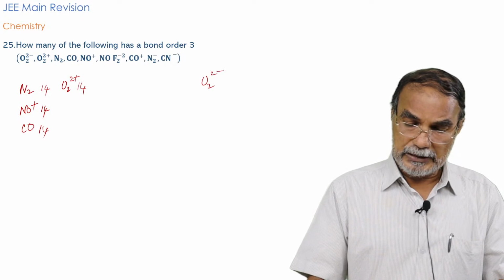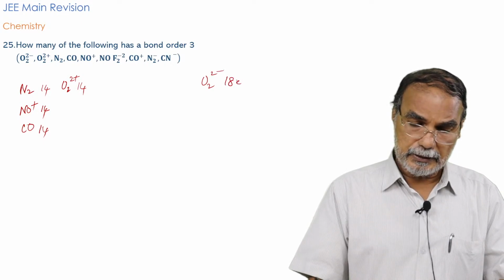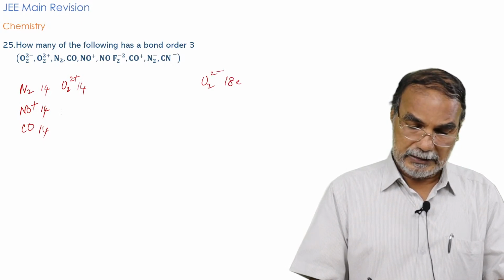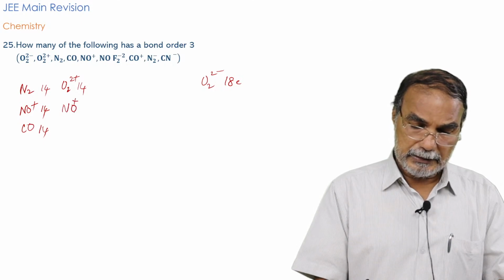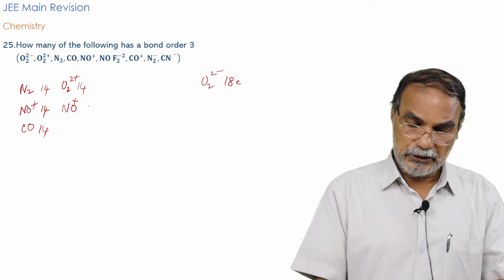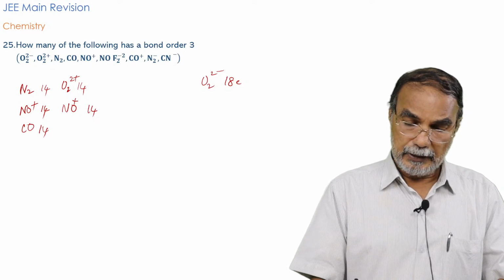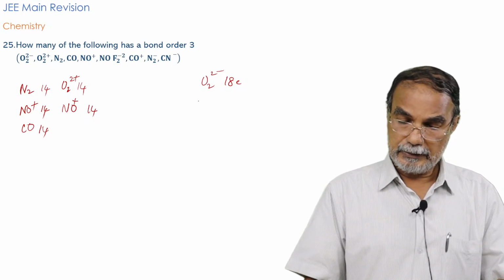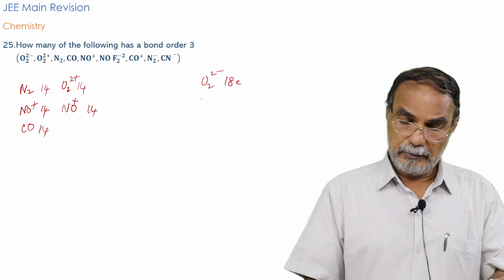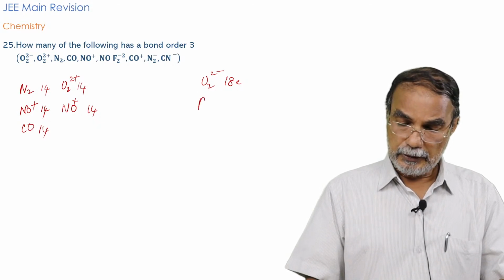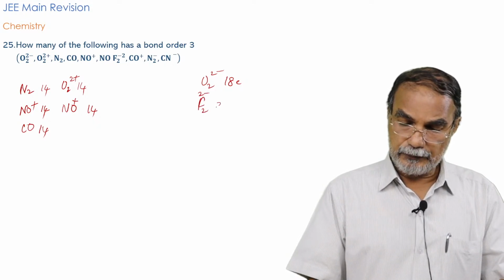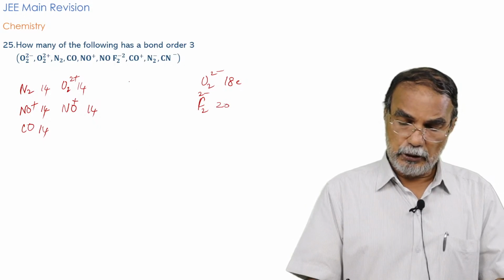O2 2 minus has 18 electrons. Then NO plus has 8 plus 7, 15, minus 1, 14 electrons. F2 2 minus, that is 18, again 2, that means F2 2 minus will have 20 electrons. And CO plus,